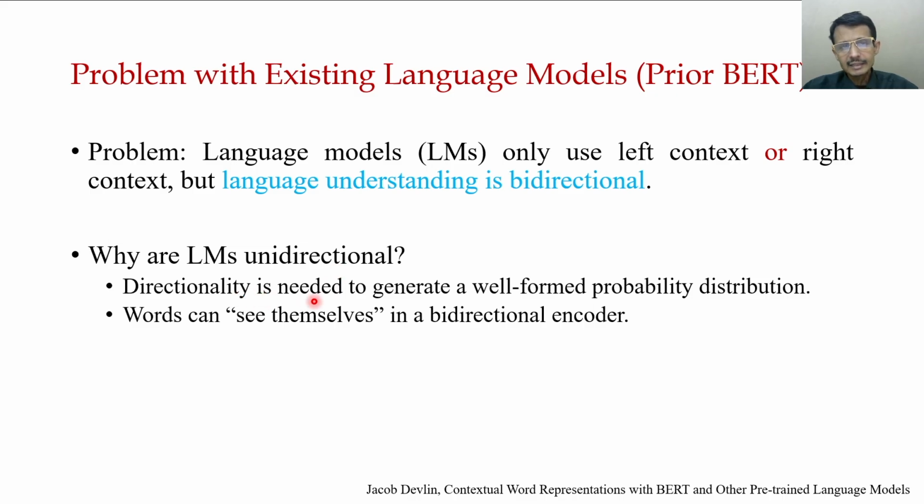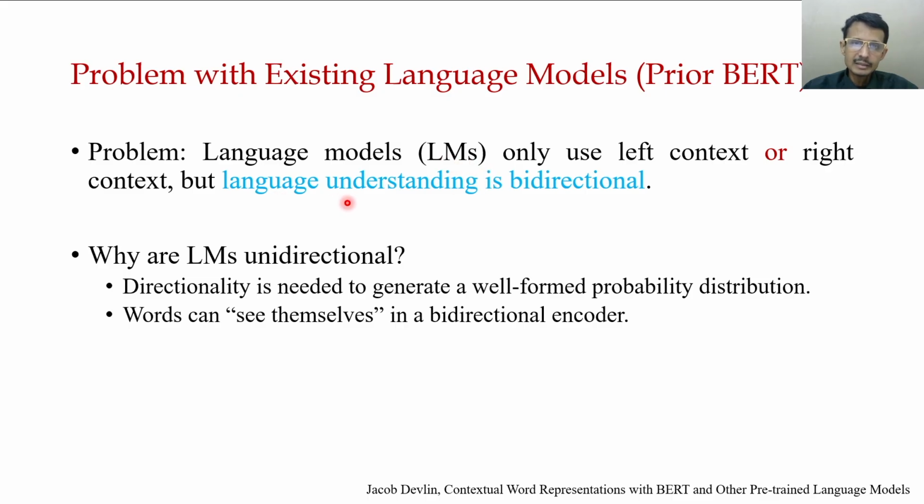That directionality is needed to generate a well-formed probability distribution. That is not possible with bidirectional models, because words can see themselves in a bidirectional order. So we understand that prior to BERT, most of the language models are unidirectional.